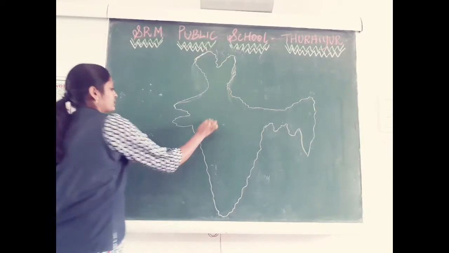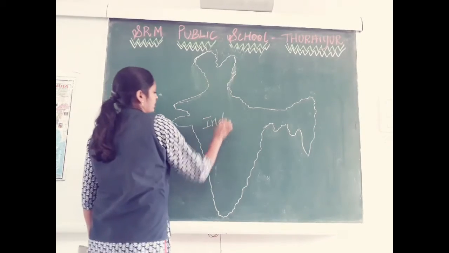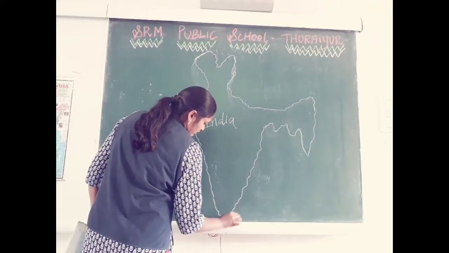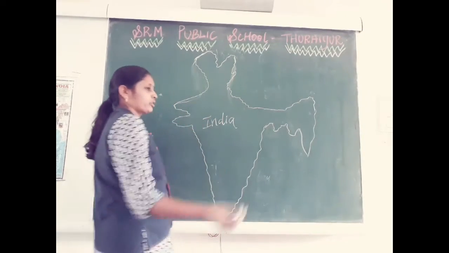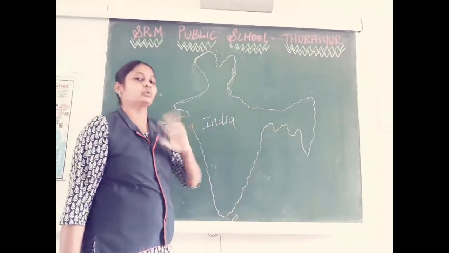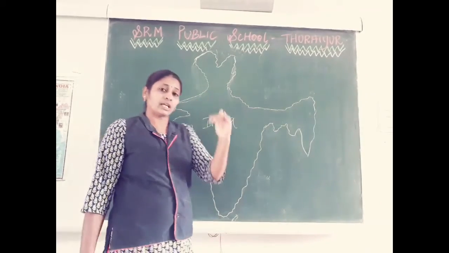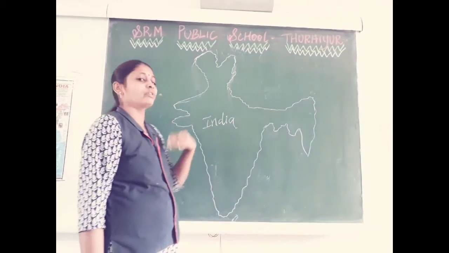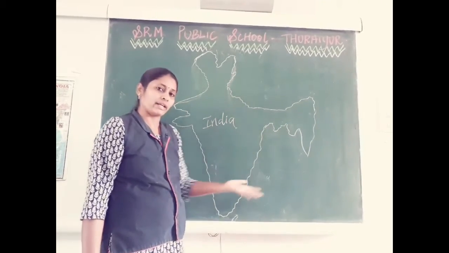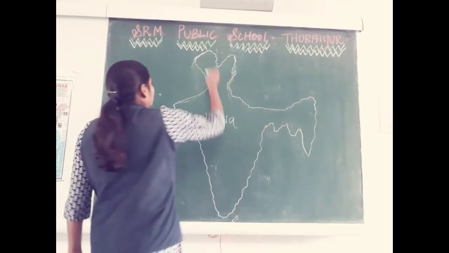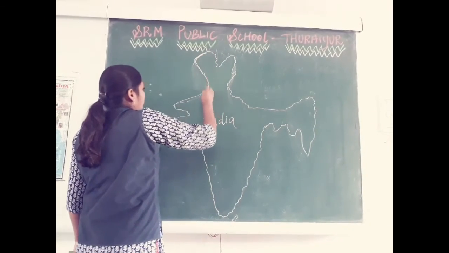So this is India. Here we have an island, Sri Lanka. Before we move on, we can divide the neighboring countries in two different manners: which countries share their boundaries with our country, and which countries do not share their boundary with our country.